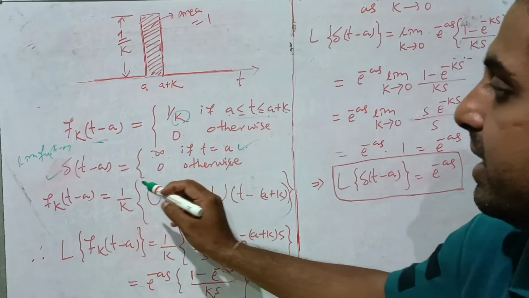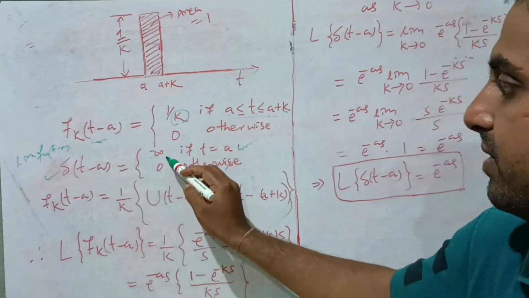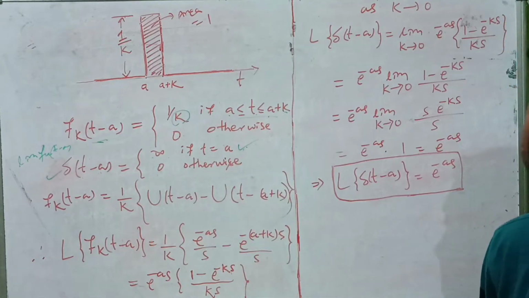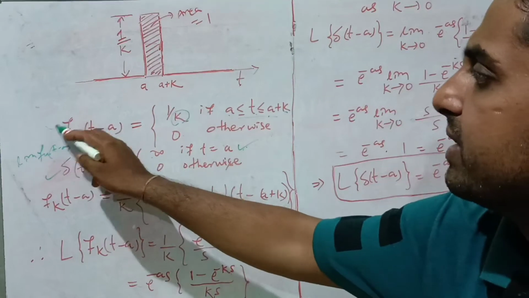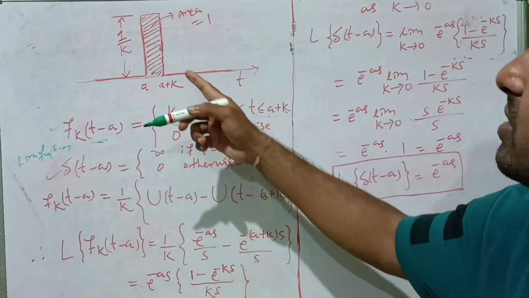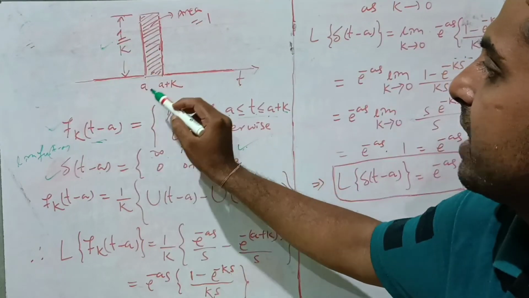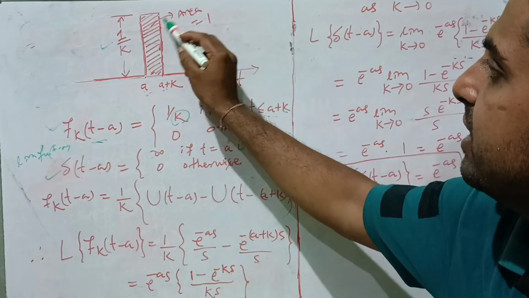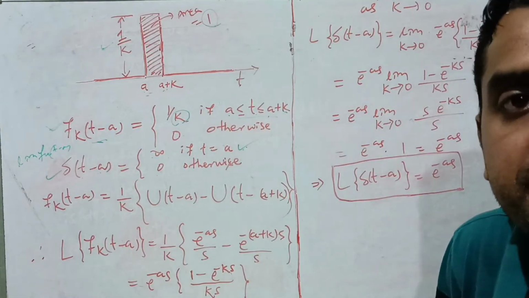So we can define the Dirac delta function this way. And the impulse of f_k(t − a) is 1, because it is 1/k in the interval a to a + k, and this integral gives the area, which is 1, so it is a unit impulse.